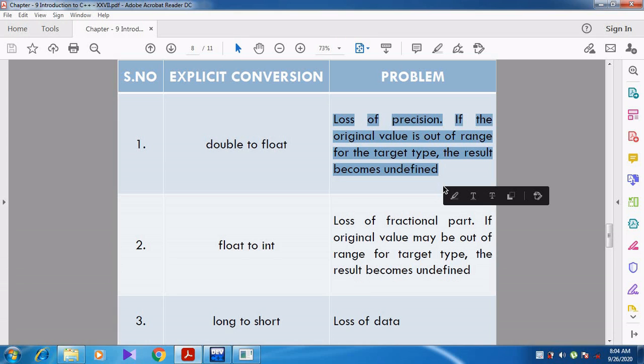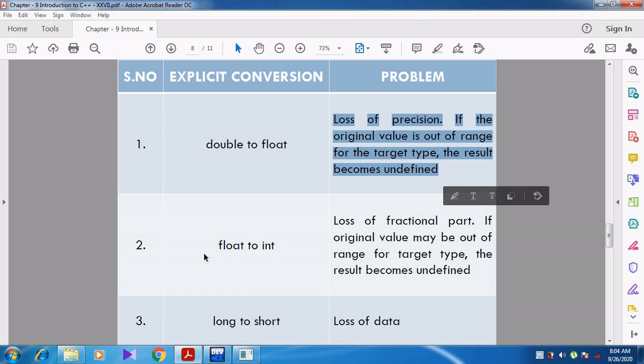What are they trying to say? Double occupies a larger amount of data; after the decimal point, it may contain 7 to 14 digits. But float won't accept more than 7 digits after the decimal point. So it reduces the range of values. So there is a loss of precision.